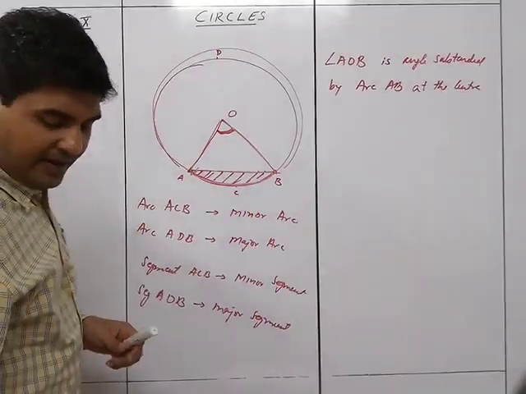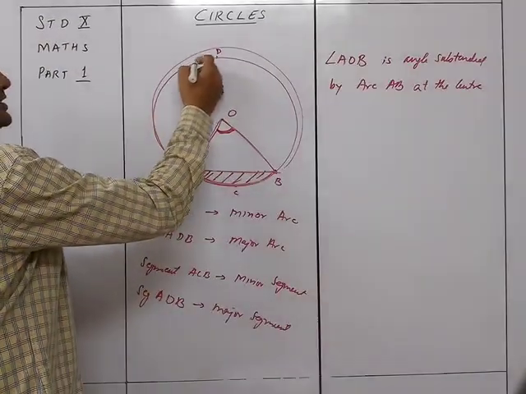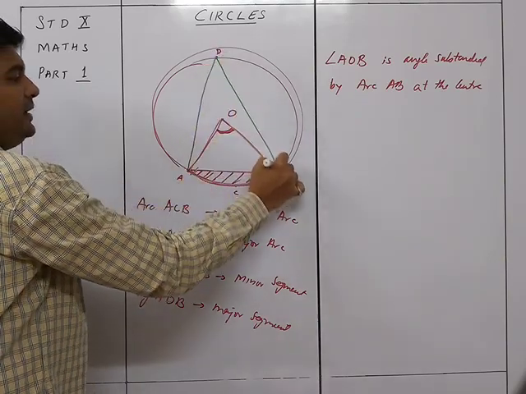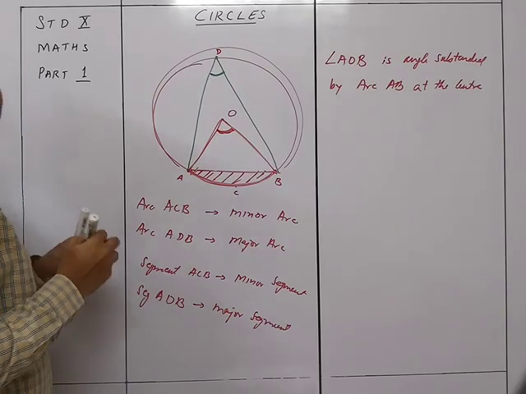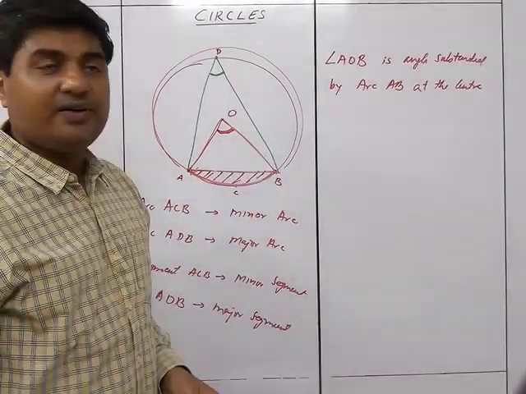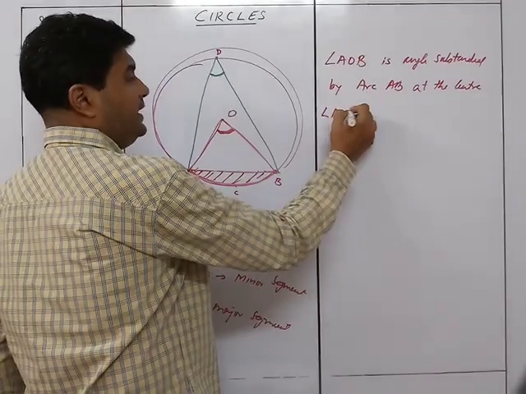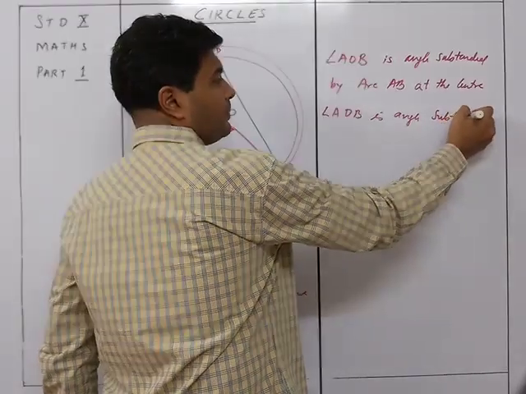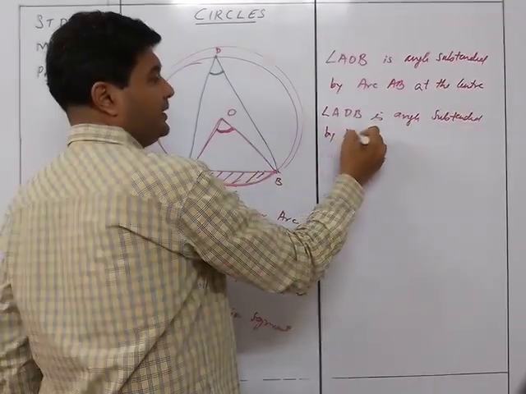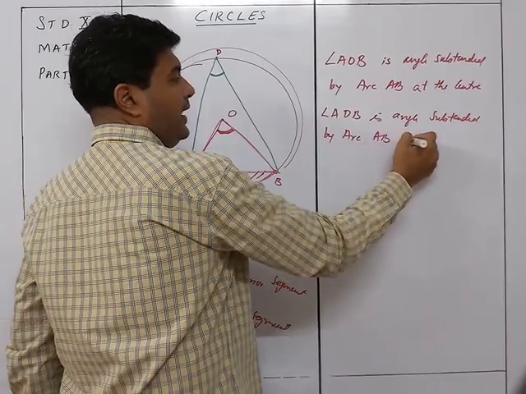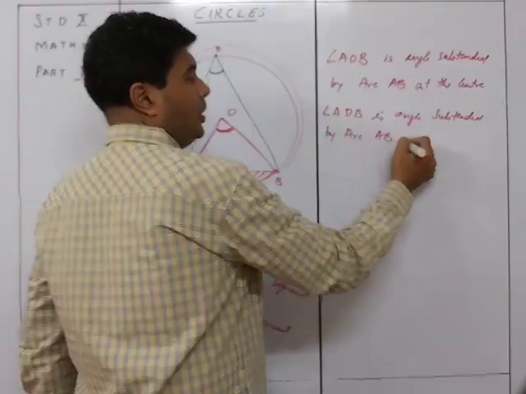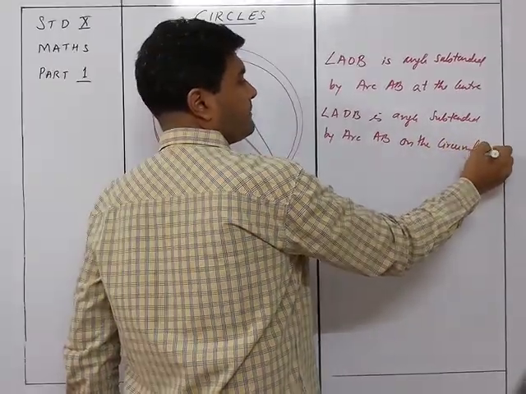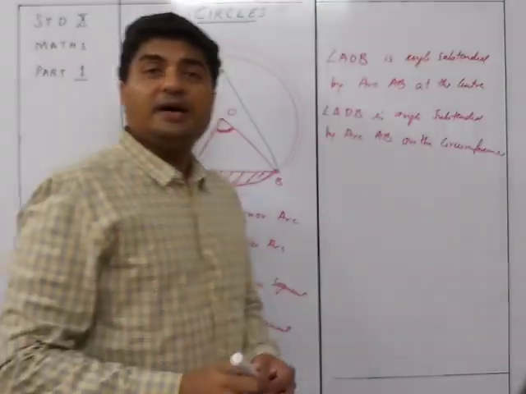Similarly, if I take a point anywhere on the circle, let's say the D point over here, then angle ADB, this angle over here, is the angle subtended by AB at the circumference. So, angle ADB is the angle subtended by arc AB on the circumference.